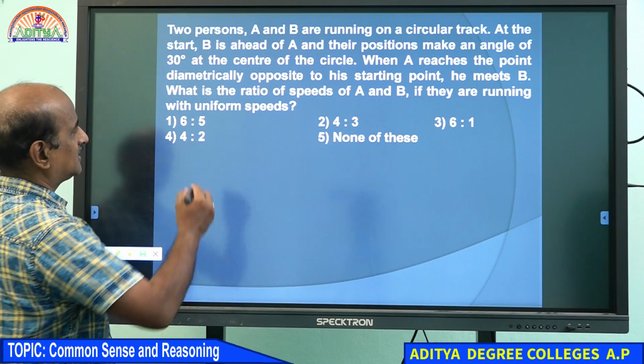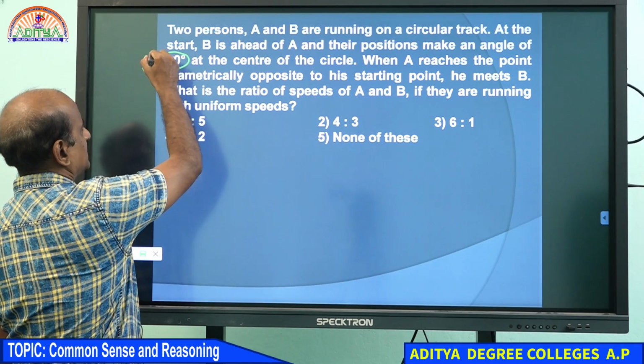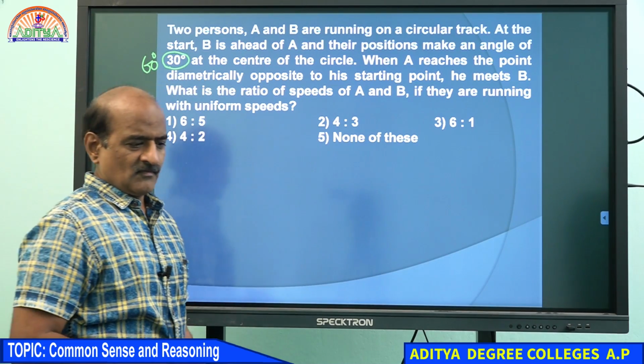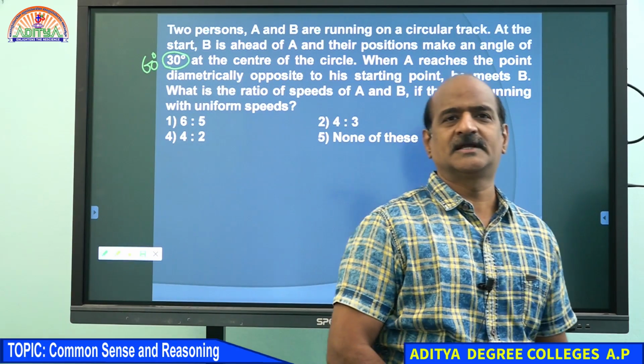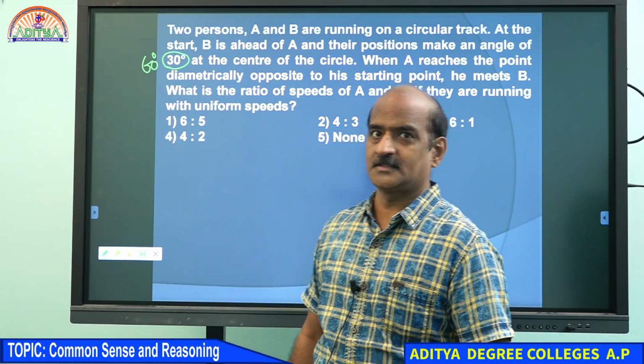I just want to make some changes in the question. In place of 30 degrees, if I give you 60 degrees, how is your answer going to be?